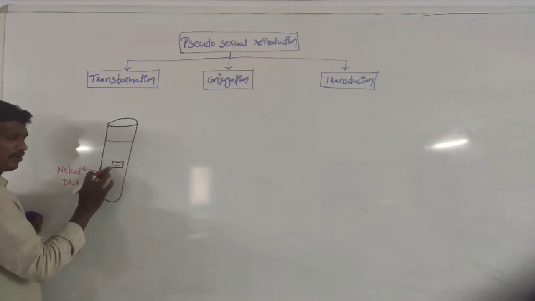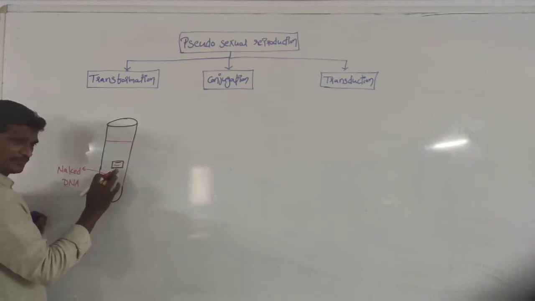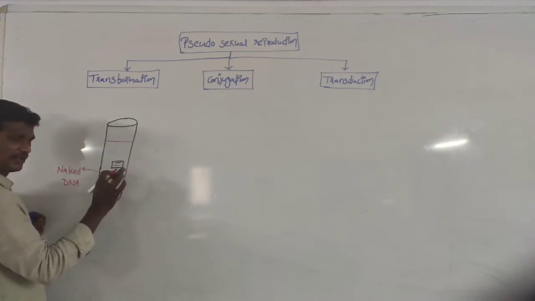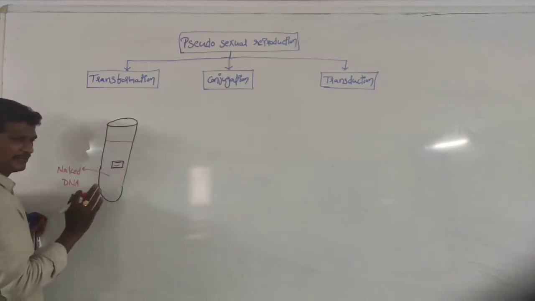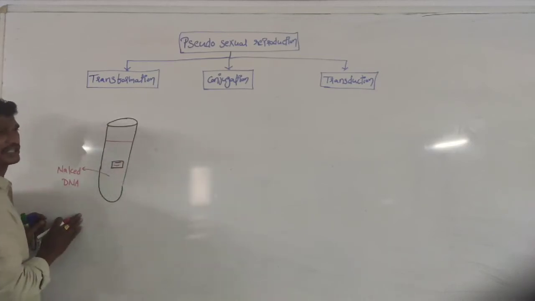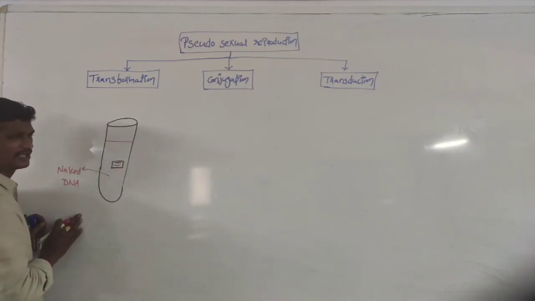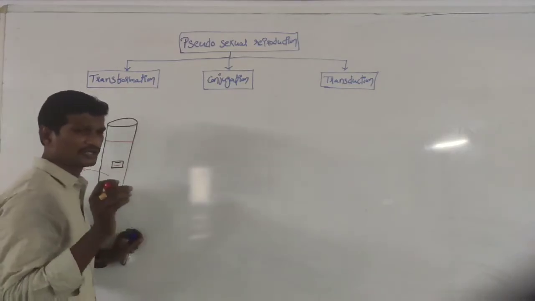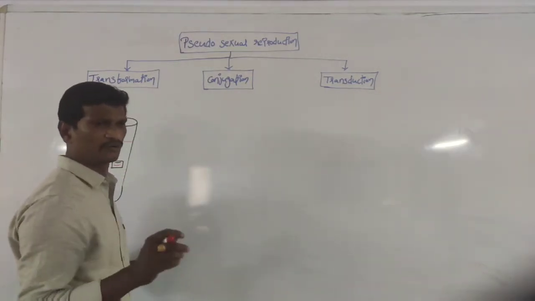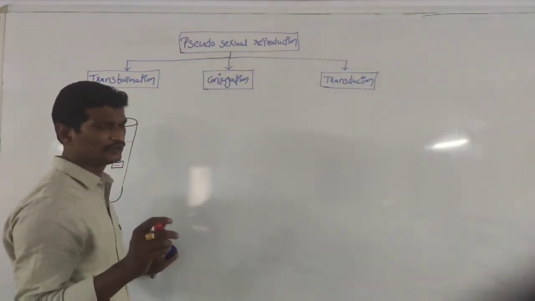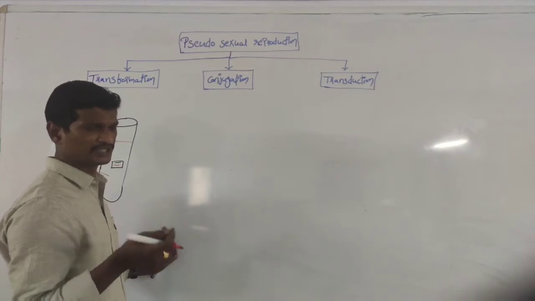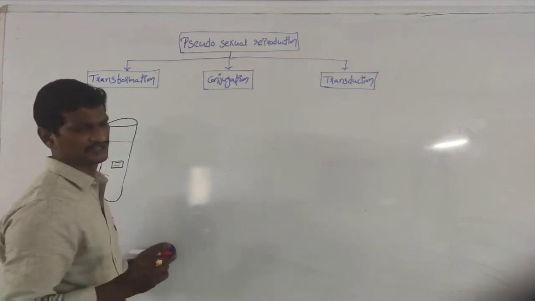So one particular bacteria's DNA enters into another bacteria. So this is nothing but transformation: entry of naked DNA molecules or foreign DNA molecules into another bacteria. Okay, this step is called transformation.